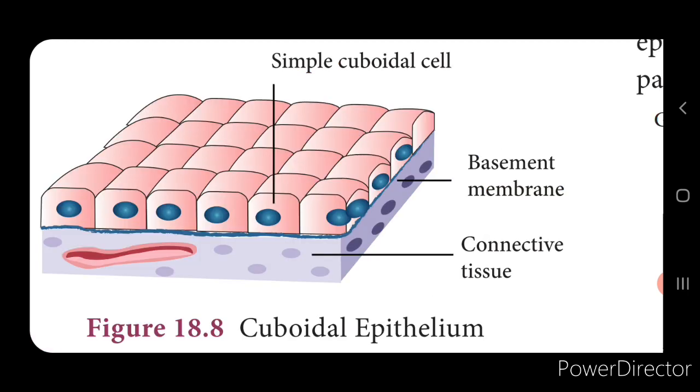The next is the cuboidal epithelium. Here you can see in the picture, it is arranged in such a way that the cubes are placed adjacent to one another. The nucleus that is present will be round and at the center, and these tissues are found in the thyroid, salivary glands, sweat glands, and pancreas. This is also found in the microvilli present in the kidneys, to increase the surface area for absorption. The main functions of the cuboidal epithelium are secretion and absorption.